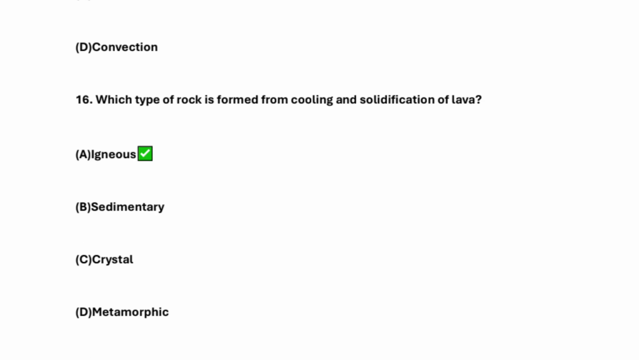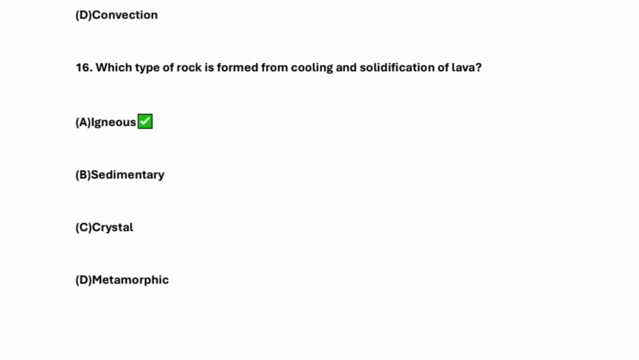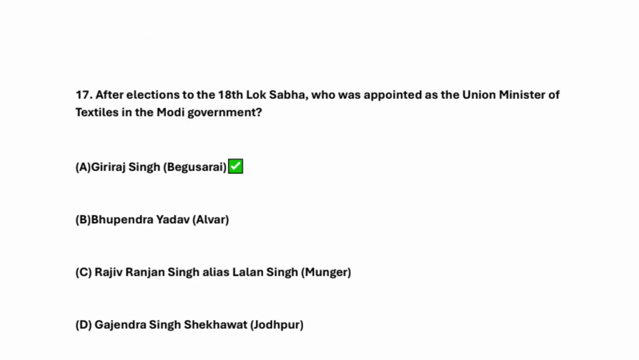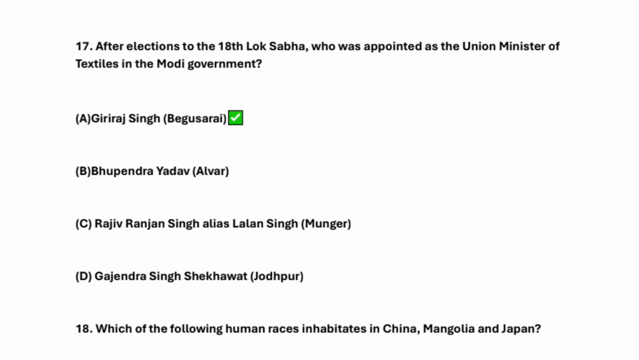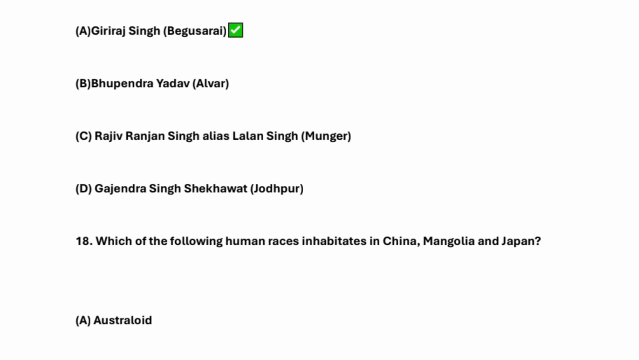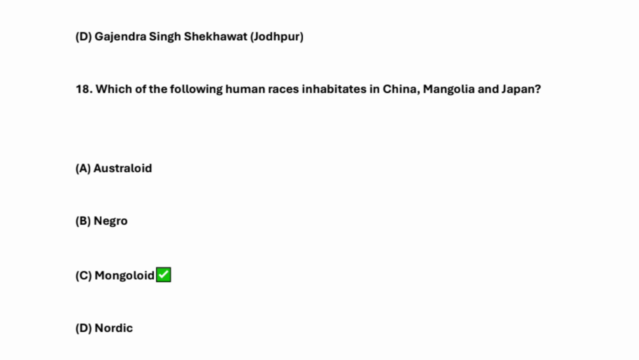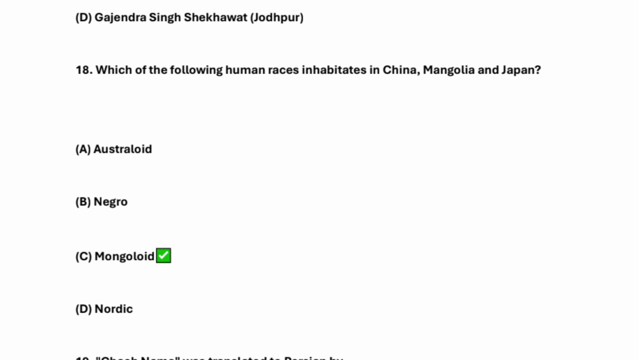So what type of rock is formed from cooling and solidification of lava? So it's igneous, right? 17th question is what here? After election to the 18th Lok Sabha, who was appointed as the Union Minister of Textile in the Modi government? So the answer is Giriraj Singh, Begusarai. Next question is what? Which of the following human races inhabits China, Mongolia and Japan? Answer is Mongoloid, right? So here, Chachnama was translated to Persian by Muhammad Ali bin Abu Bakr Kufi.